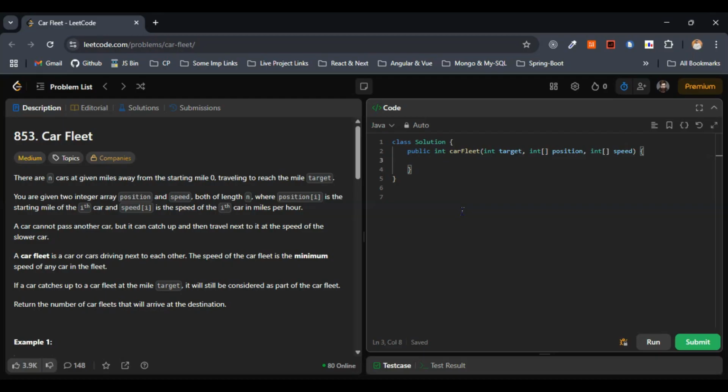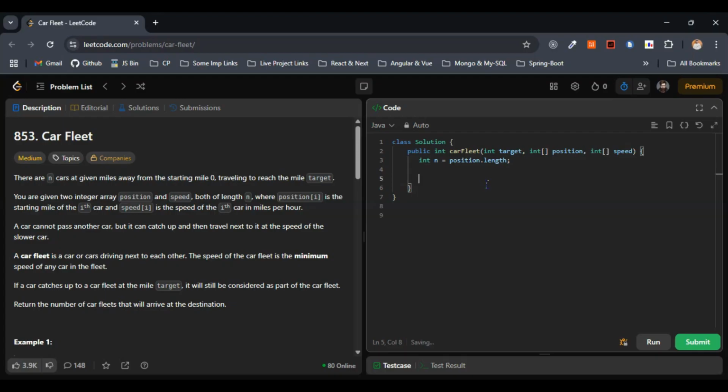Right. So initially we will be making use of the length of the position everywhere. So let me do one thing. Let's assign the length of the position to a variable here. So I'll just go with int n equals position dot length. This is fine. So what was the first step?